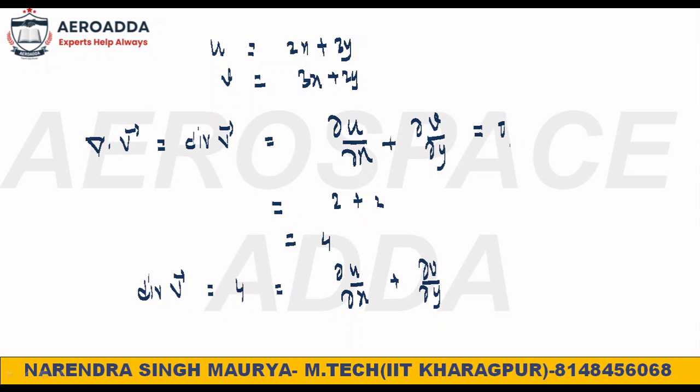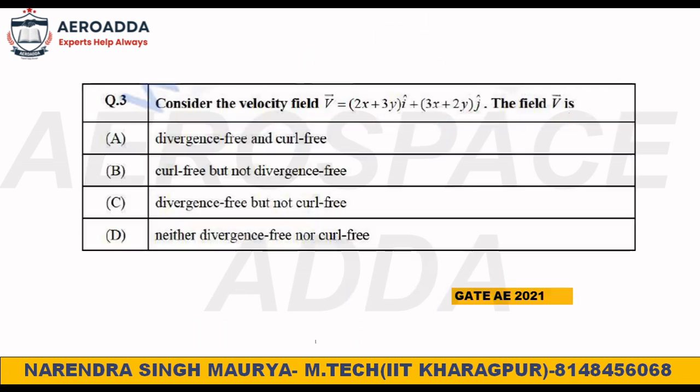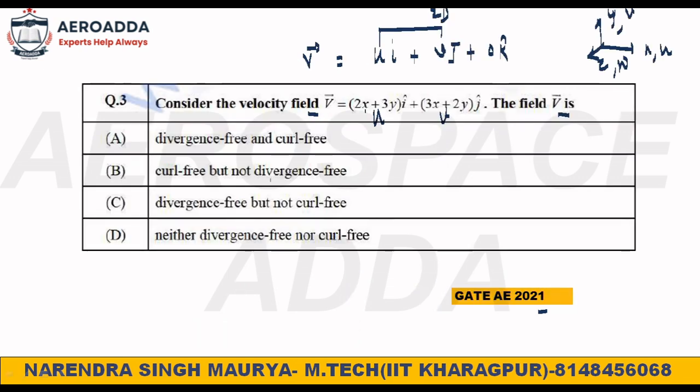That is the meaning of divergence of V vector being zero. But here you are getting some value. What is that value? 4. It means divergence of V vector is not 0. See, if divergence of V vector is not 0 because you are getting a value, it means it is not divergence free. Check, it is not divergence free.